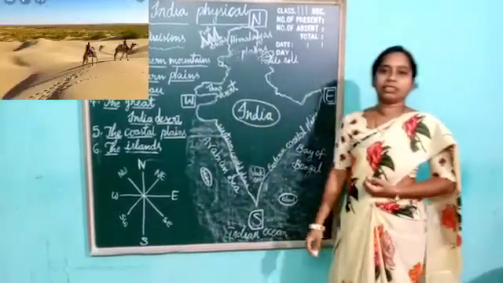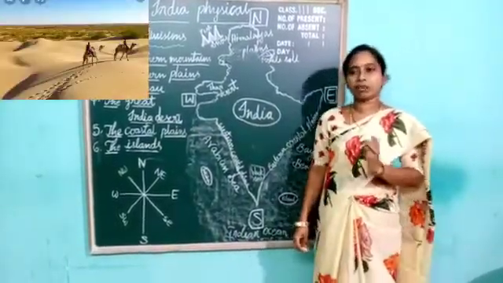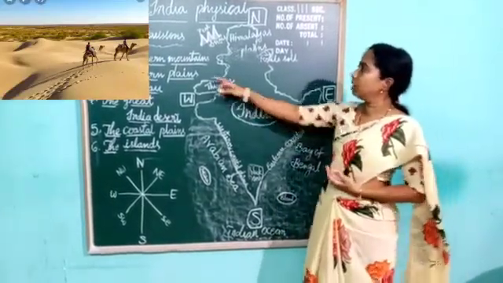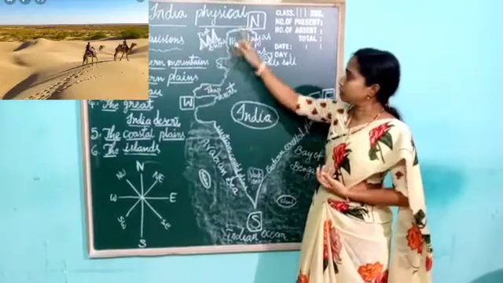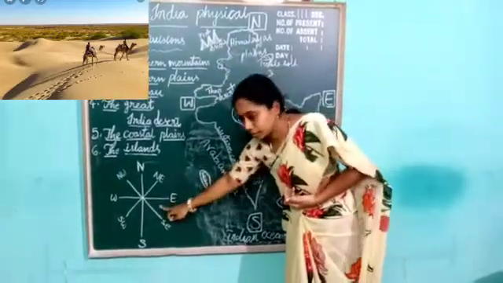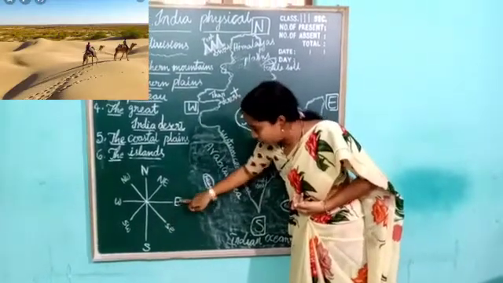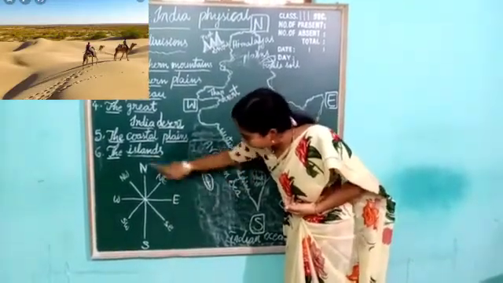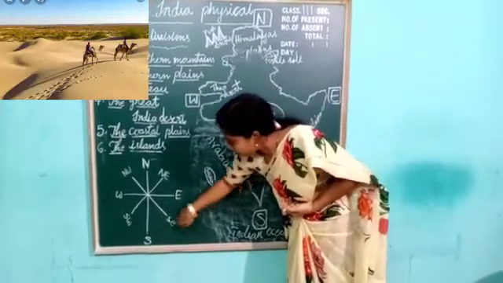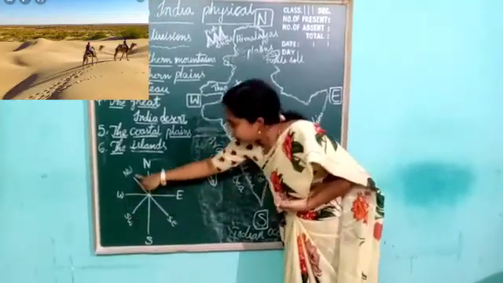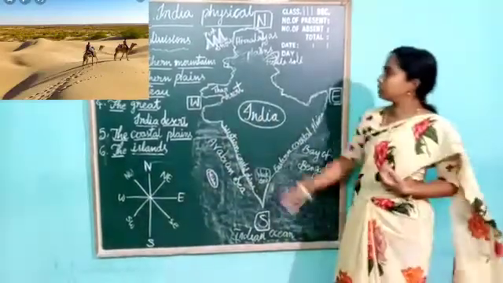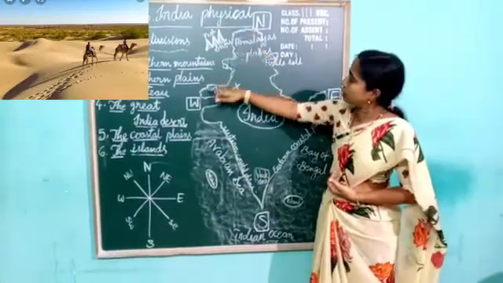Desert means what? Sandy area. This area is full of sand. We can find this desert on the northwestern side. What is northwestern? It is one of the sub-directions. We already learned these sub-directions in the second lesson, children. This is the middle area between north and east: northeast, and this is southeast, this is southwest, and this is northwest. These 4 are sub-directions. So we can find this desert on the northwestern side.